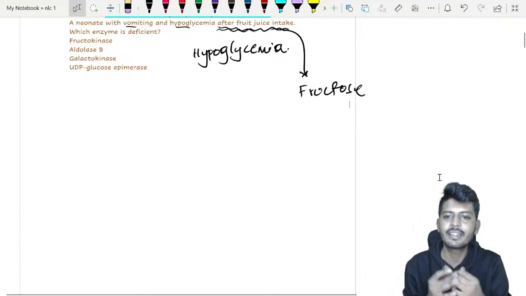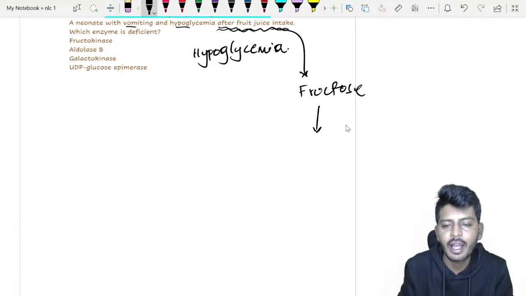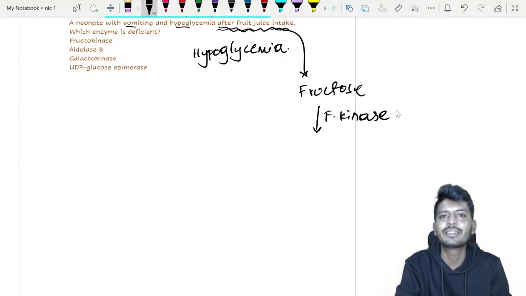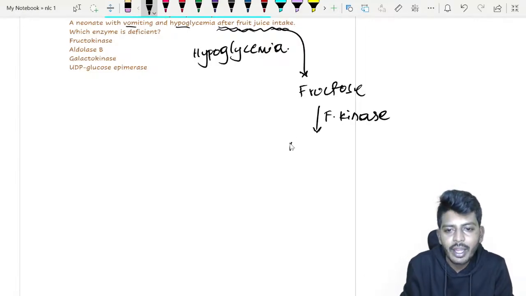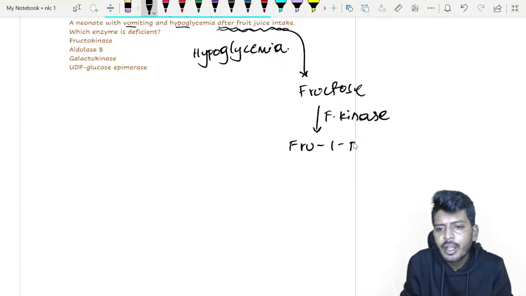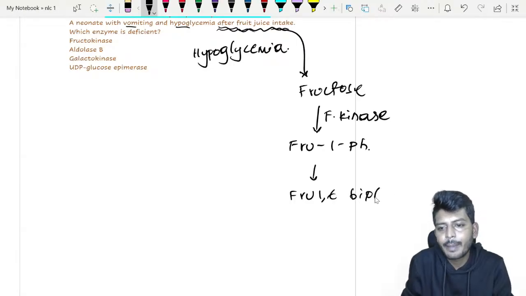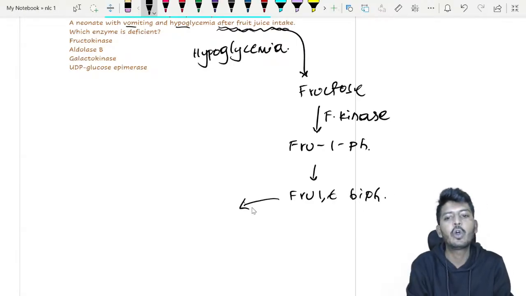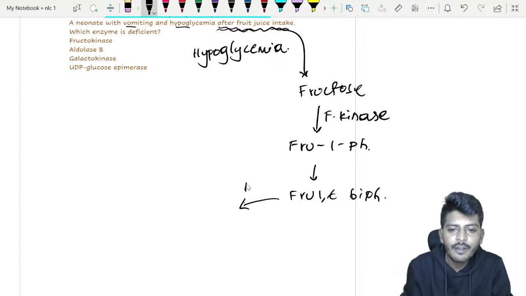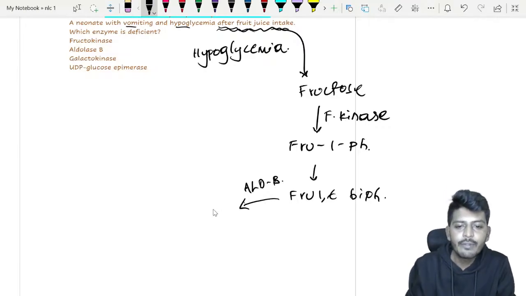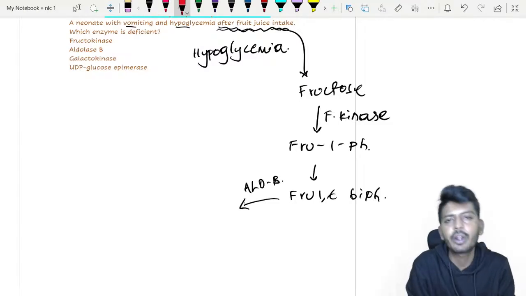The first enzyme which will come here is fructokinase. What is the name of the enzyme? Fructokinase. Fructokinase leads to the formation of fructose 1-phosphate. This fructose 1-phosphate gets further converted into fructose 1,6-bisphosphate. Then this undergoes the influence of an enzyme called aldolase B, my dear students. What is the name of the enzyme? Aldolase B. It will give us two important products. What are the two important products we are going to get?